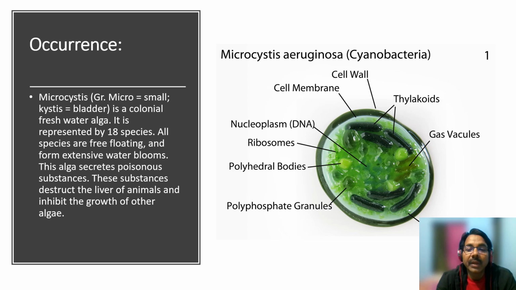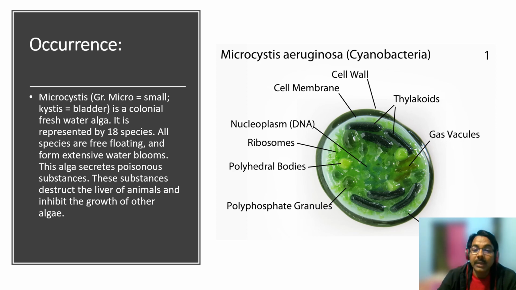They are free floating and form colonies. Colony means that many cells are enclosed within a common mucilaginous wall, or a common mucilaginous structure that is made of carbohydrate.